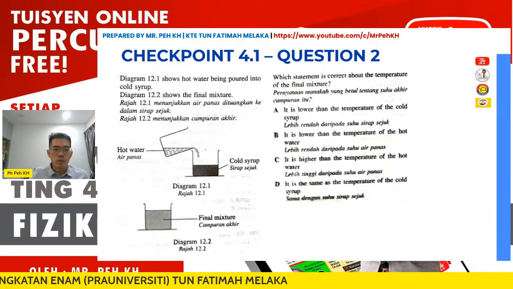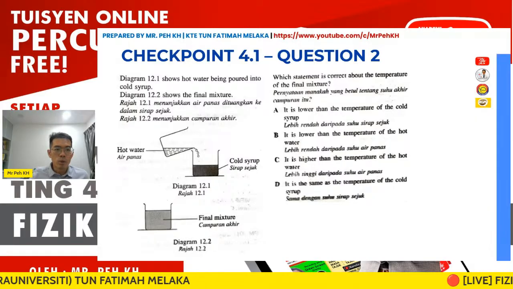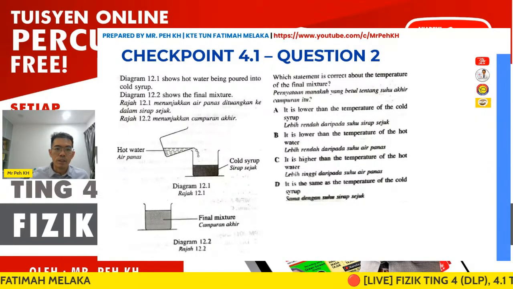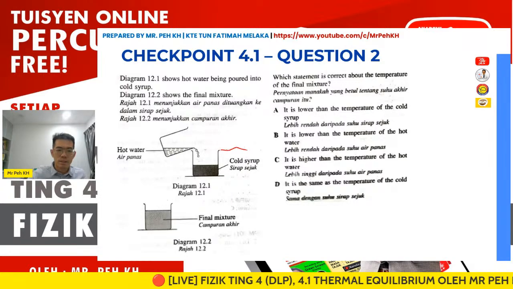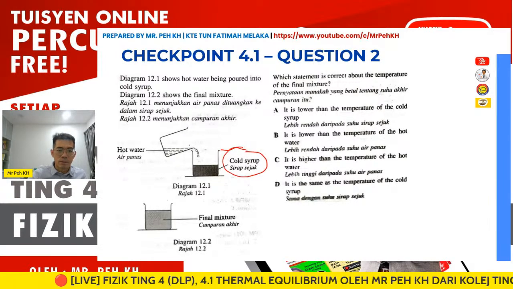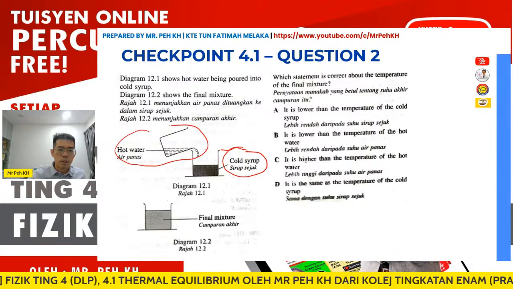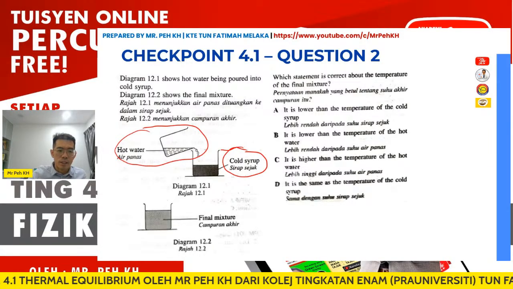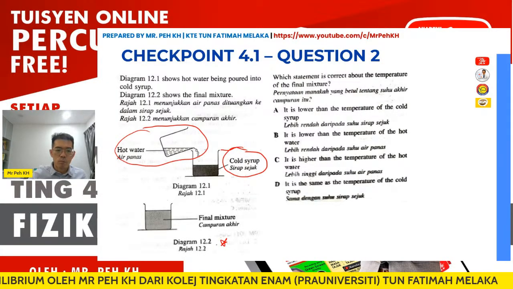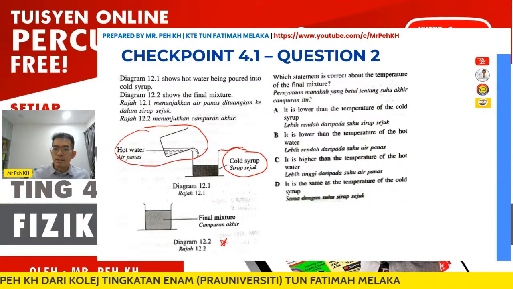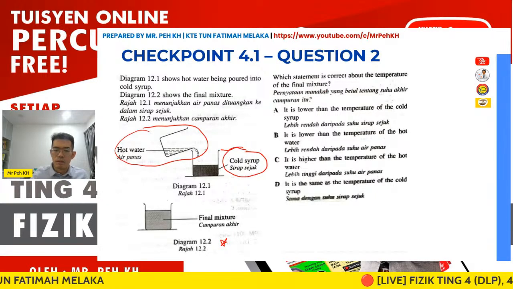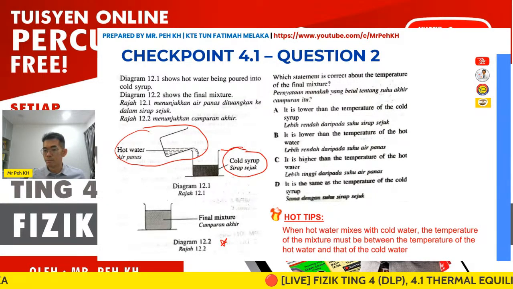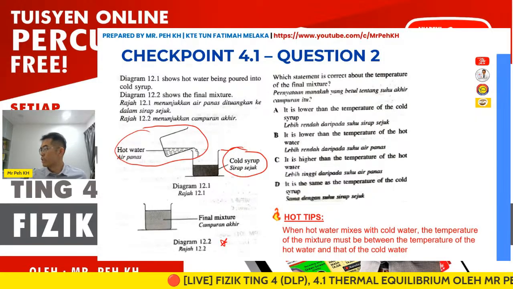Okay, the next question. Diagram 12.1 shows hot water being poured into cold syrup. This is the cold syrup, and we have hot water poured in and mixed together. Then the final mixture will be at 12.2. What statement is correct about the temperature of the final mixture? The final mixture should achieve thermal equilibrium already, right?